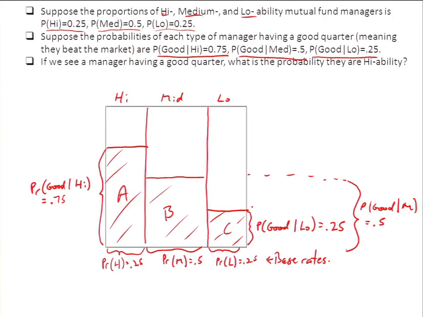Now, one of the things we're going to see before long is that lots and lots of people, by which I mean everyone, basically, well, no, not everyone, but lots and lots of people, think in a situation like this that if you see a good signal, the probability that the fund manager is of high ability is bigger than that. Okay? Overwhelmingly, the error that people make in cases like this is that they systematically think it's way, way more likely that the fund manager is good if they had good returns. They over-infer from limited information.